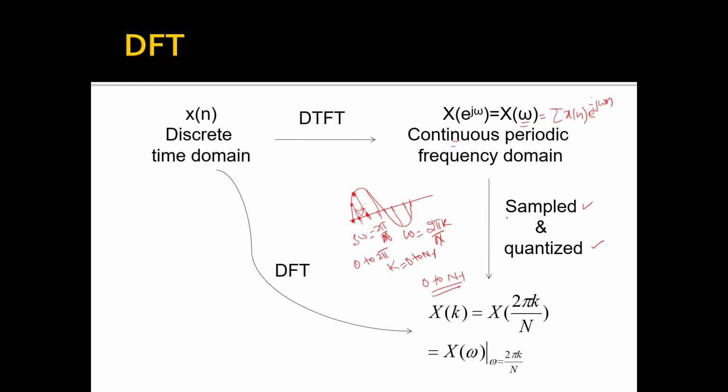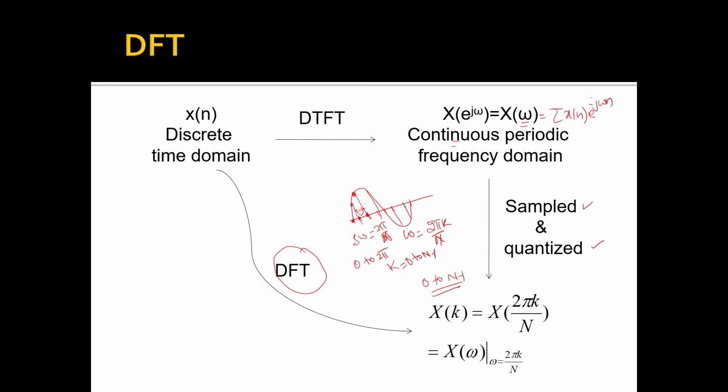Now instead of going through all these steps, that means applying DTFT, then performing sampling and quantization, we can directly apply DFT, that is discrete Fourier transform. So when we apply discrete Fourier transform on discrete signal in time domain, then we get digital signal in the frequency domain. Now the discrete time domain sequence x of n, it is converted to equivalent frequency domain representation to perform frequency analysis using DTFT.